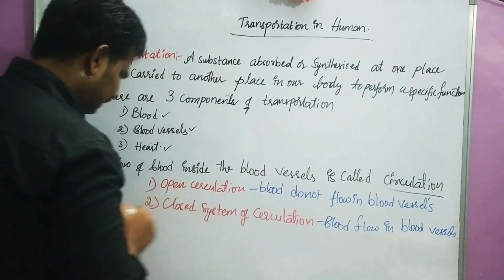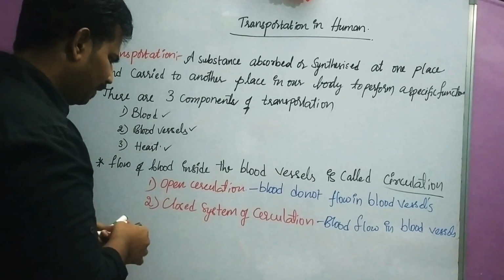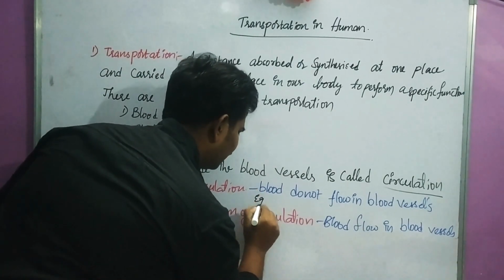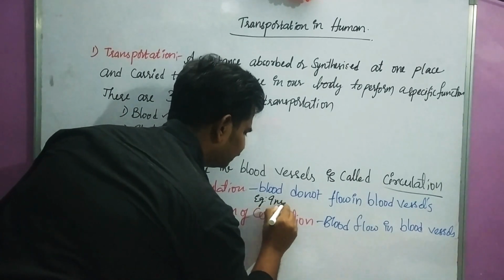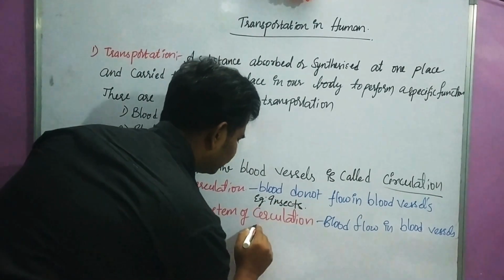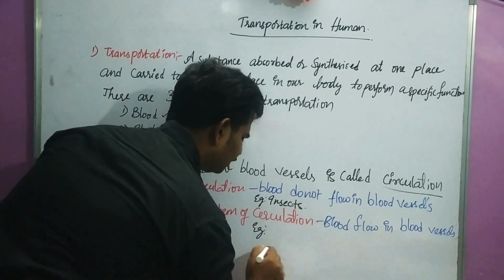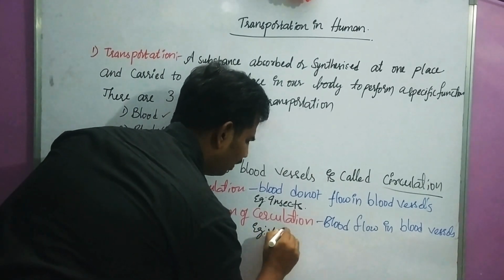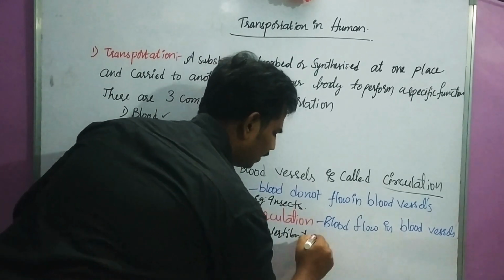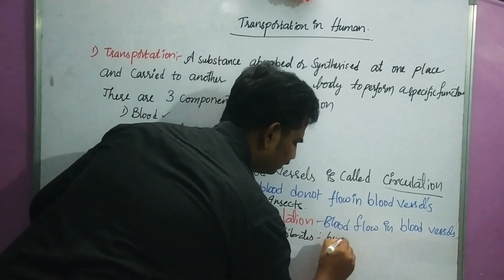This type of transportation, the open circulatory system, is present in insects, which belong to the phylum Arthropoda. Next, the closed type of circulation is present in almost all vertebrates, even human beings.